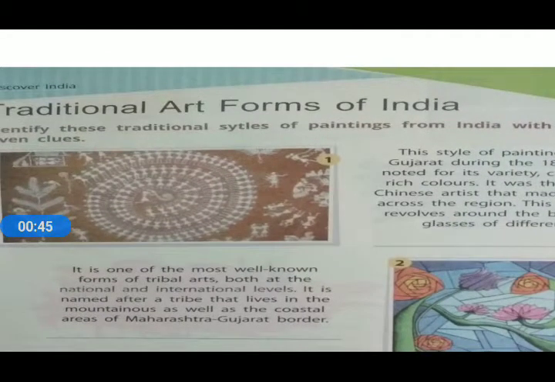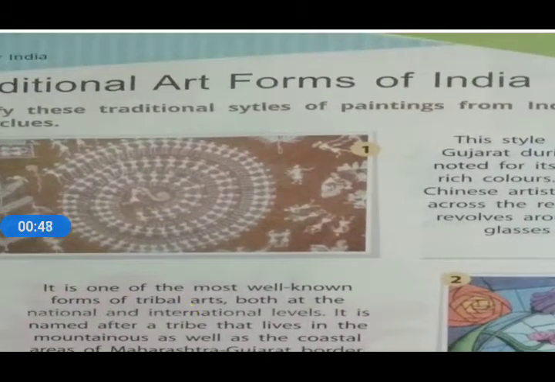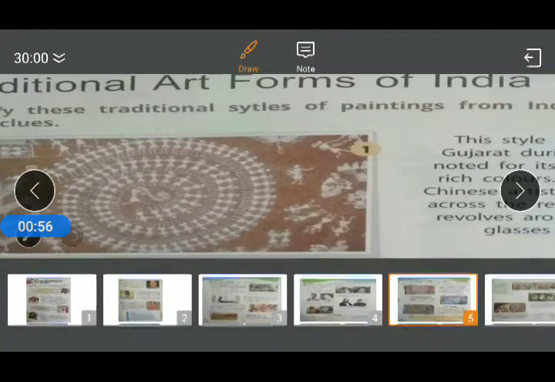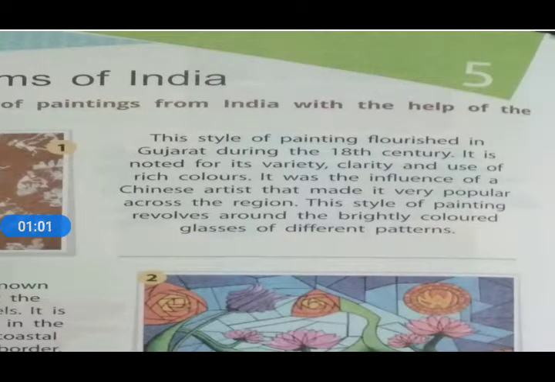So the first picture which has been shown to us, here you can see this is the first picture, and the description of that picture says that the style of painting flourished in Gujarat during the 18th century.